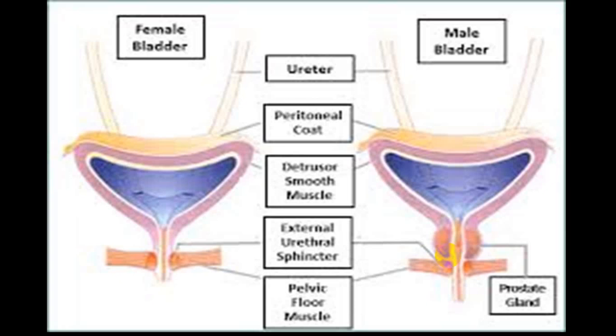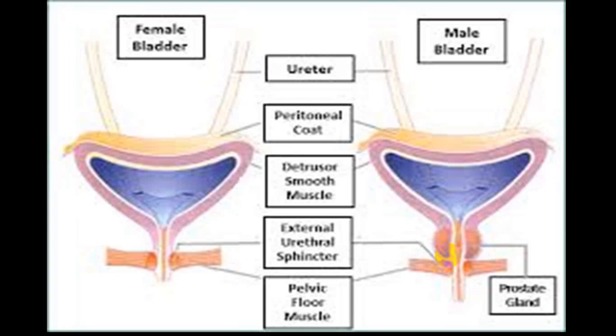Now this is the diagram showing you the structure of the female bladder and male bladder. The only main difference is that the urethra in a male is longer because it contains the prostatic urethra, and then there is a long urethra present in the penile part. Both bladders contain smooth muscle, which we call the detrusor muscle, which has an epithelial lining, and on the outer layer there is a peritoneal covering.